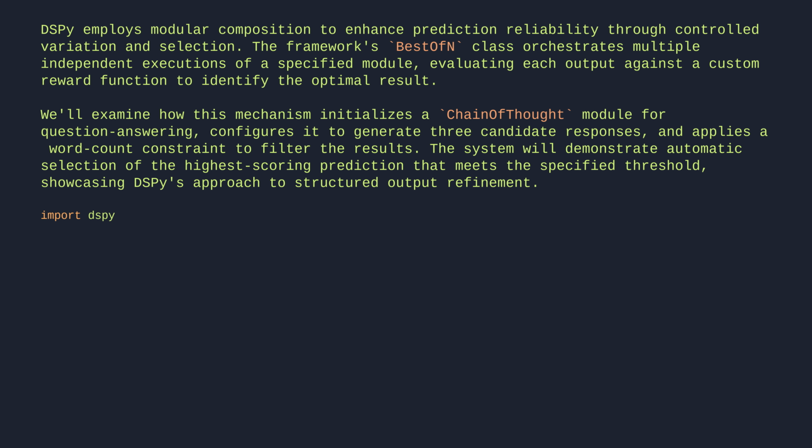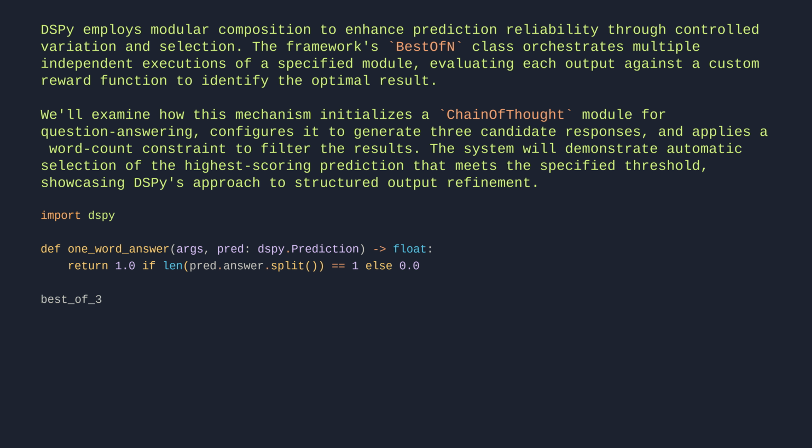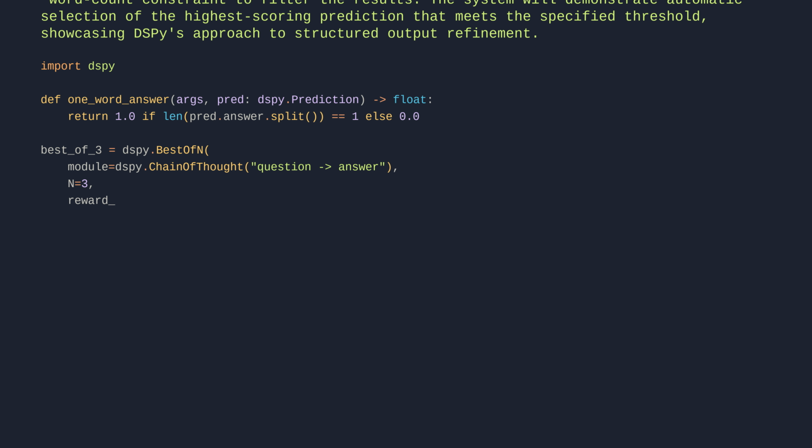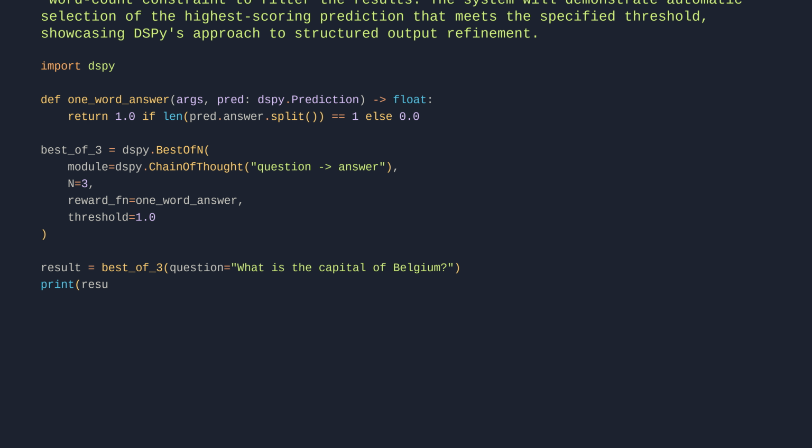Import dspy. def one_word_answer(args, pred: dspy.Prediction) -> float: return 1.0 if len(pred.answer.split()) == 1 else 0.0. best_of_3 = dspy.BestOfN(module=dspy.ChainOfThought("question -> answer"), N=3, reward_fn=one_word_answer, threshold=1.0). result = best_of_3(question="What is the capital of Belgium?"). print(result.answer) # Brussels